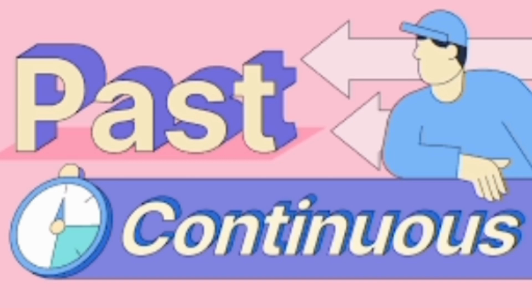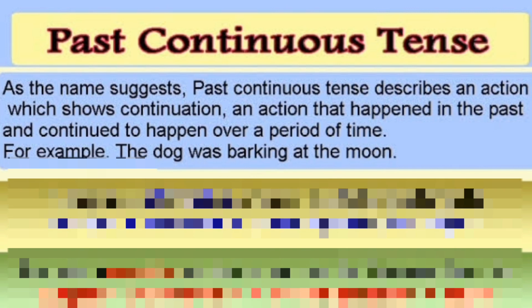Today we are going to learn what is past continuous tense. As the name suggests, past continuous tense describes an action which shows continuation, an action that happened in the past and continued to happen over a period of time. For example, the dog was barking at the moon.